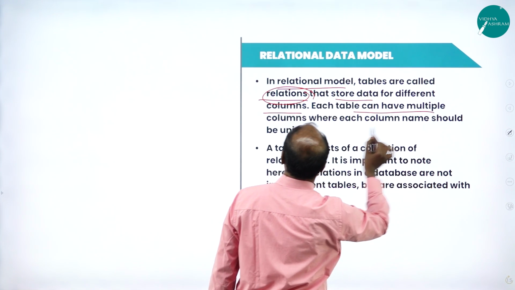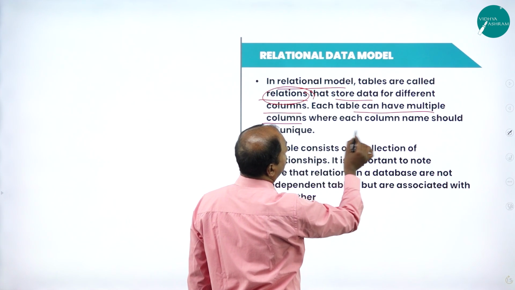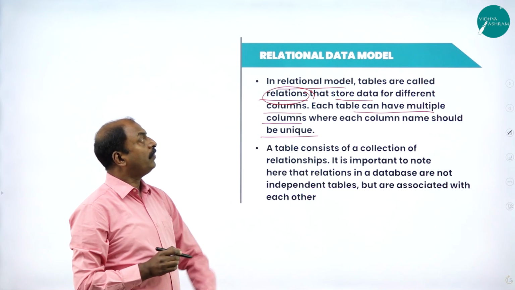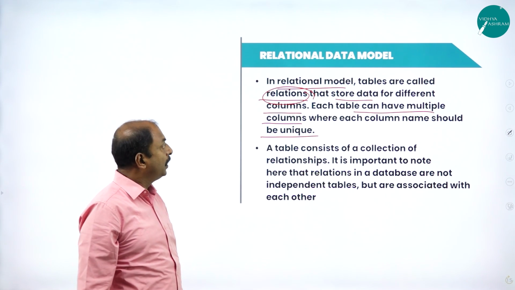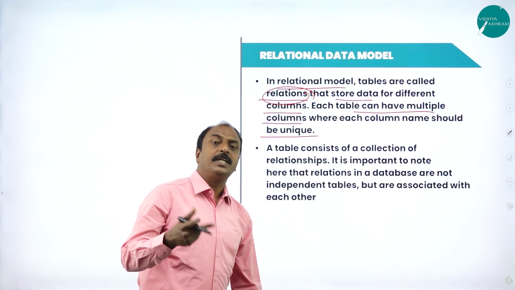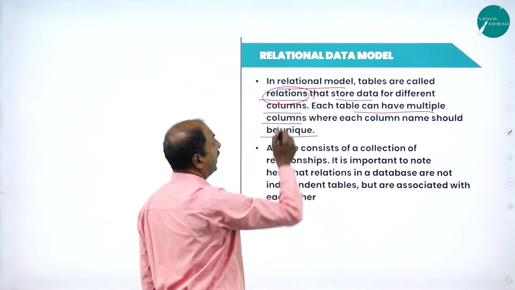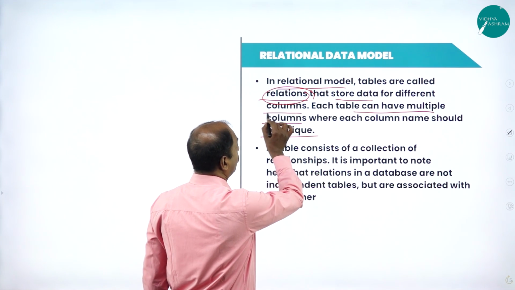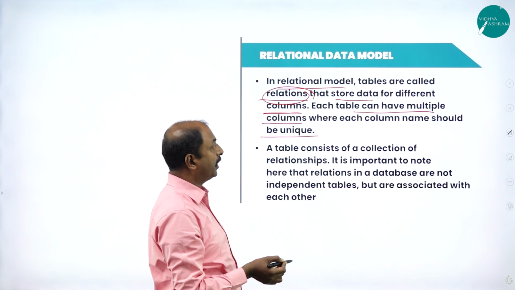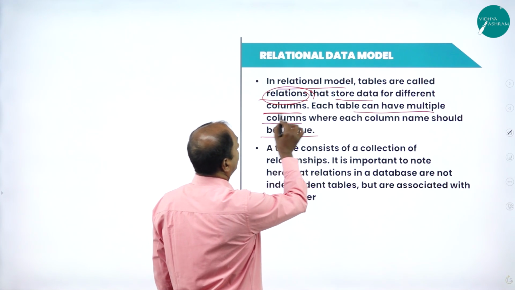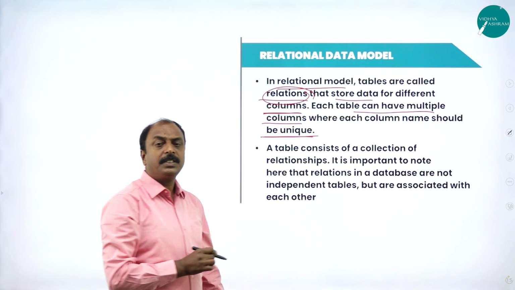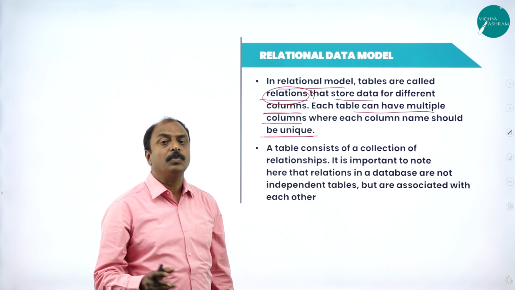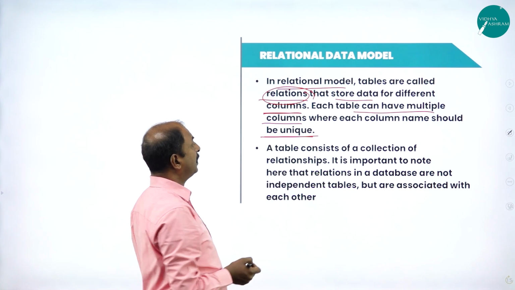Each table can have multiple columns where each column name should be unique. This is the definition of the relational database model. Every table is referred to as a relation, and it is possible to store different data in different numbers of columns. You can have n number of columns, but each column name must be unique, so it should not be repeated or duplicated. That is the relational data model.